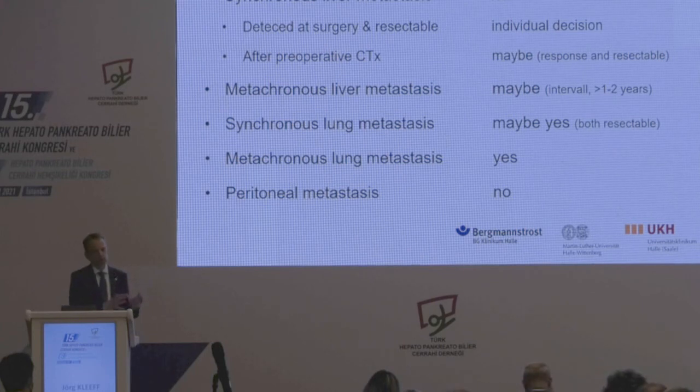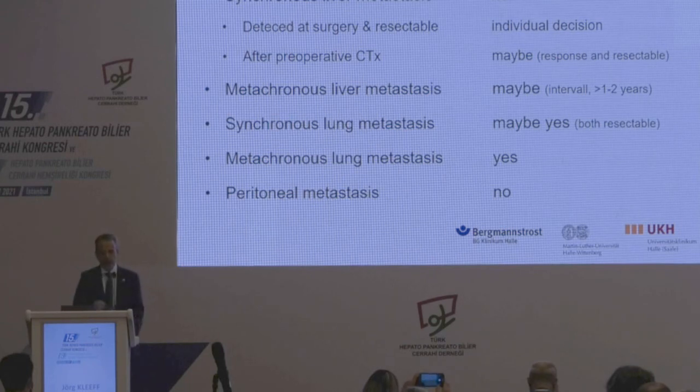If you know that they have liver metastases and you perform neoadjuvant therapy, and I've shown you these cases, again, it is maybe. I believe if you have a good response, the metastases disappear or are smaller, and you have oligometastatic disease and a fit patient, yes, you can resect the primary tumor and the metastases. If you have metachronous liver metastases, again, it's a maybe.